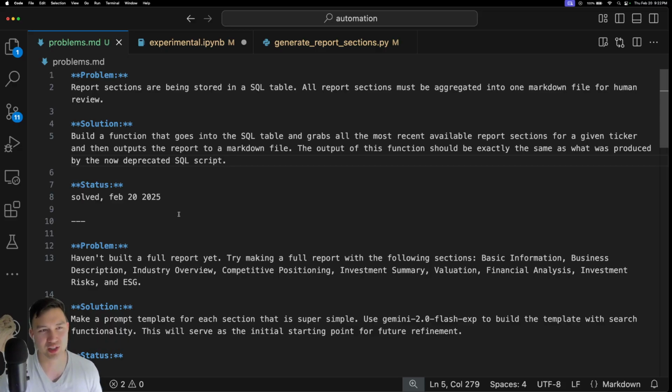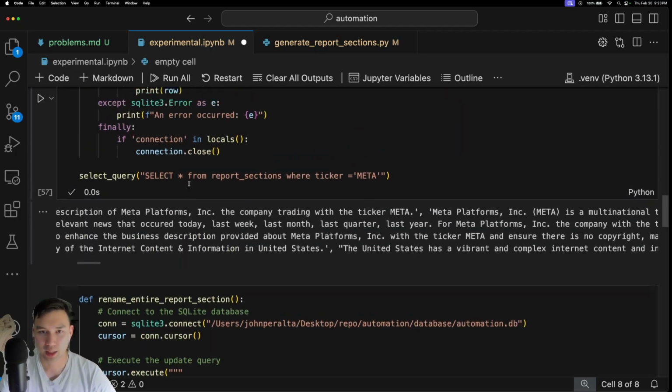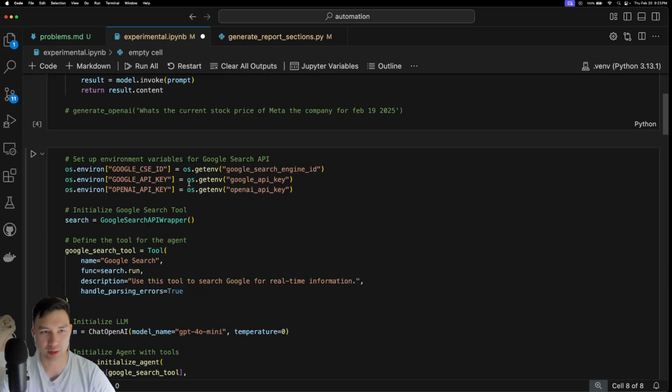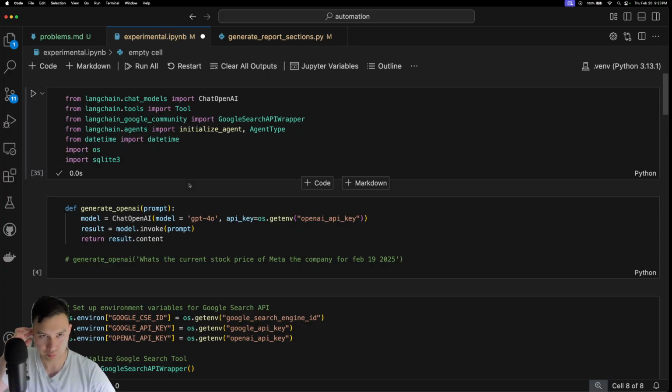Essentially, this is just helping me prompt. This is just a way of training a prompt. Like, okay, hey, AI, I have this problem. Report sections are being stored. Here's the solution that I want to provide. Output code for me. That's basically what I'm trying to practice here. But right now, I'm not feeding these problem and solution sets into the AI. I'm literally just solving it myself so I can learn how to code better, right? But yeah, okay. So let me show you what my code looks like right now to generate those reports.